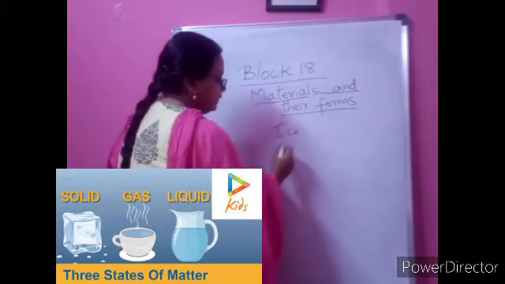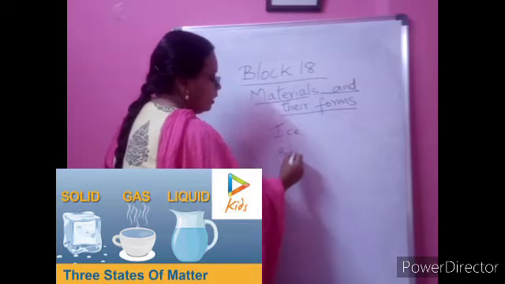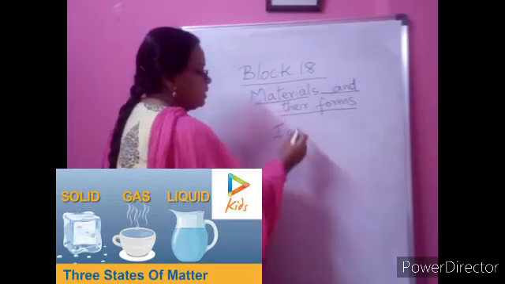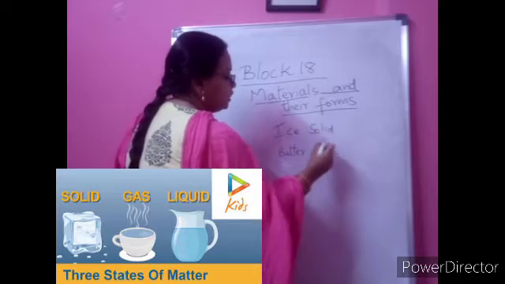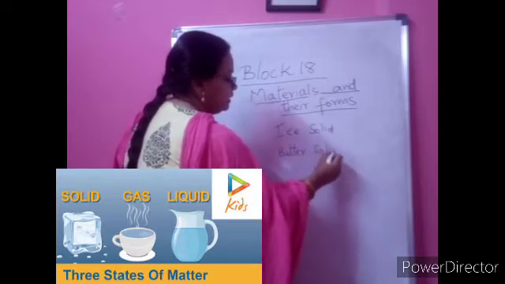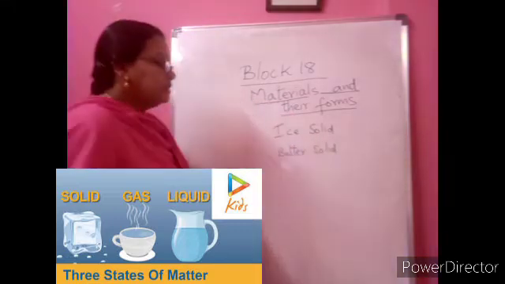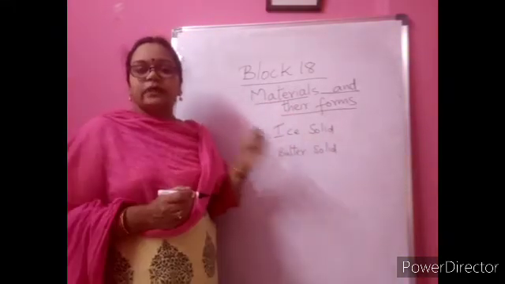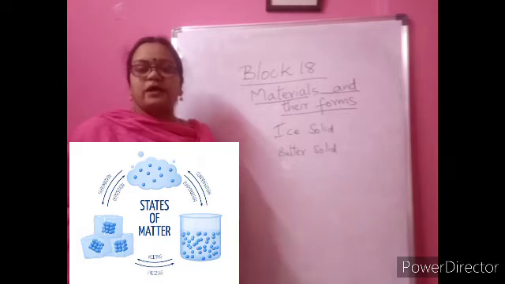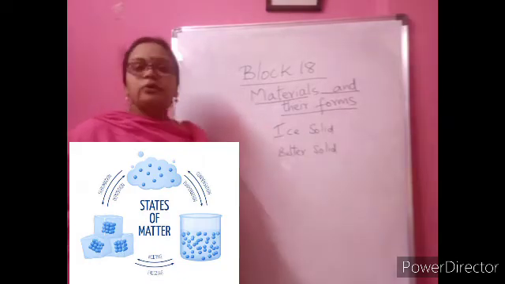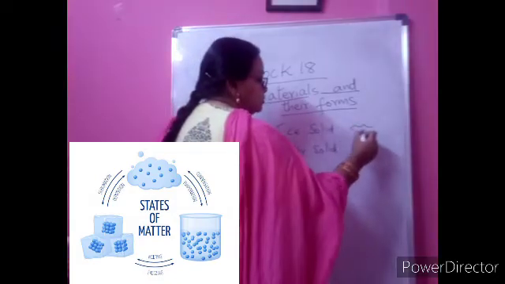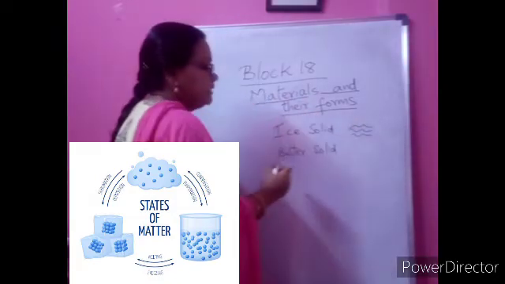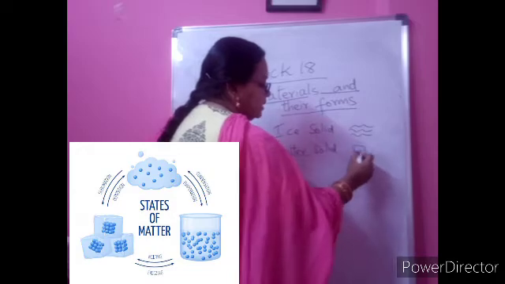First of all, tell me, ice and butter, both are in what form, children? Now you know the different forms. Both are in solid form. Very good. When you removed them from the fridge and freezer, they were in solid form. So when you leave them outside, after some time, what happened to the ice? The ice will start becoming water, right? And even the butter will start melting.